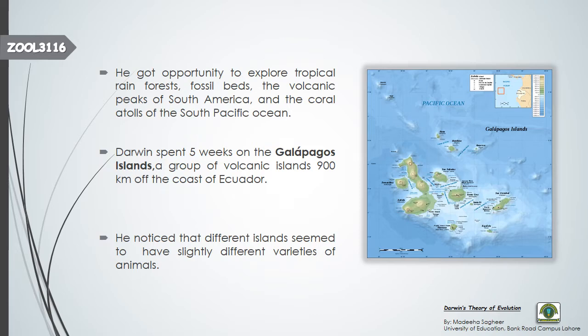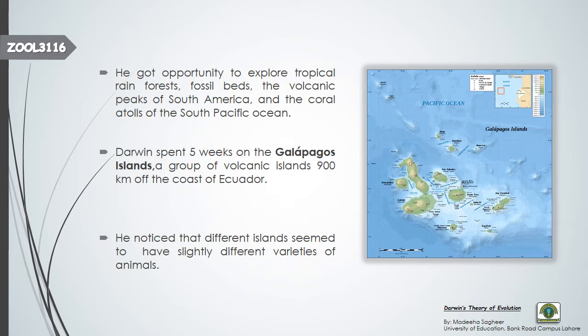What they do, cnidarians, they excrete calcium carbonate, and they build small rocks that are known as reefs. So coral atolls are actually coral reefs, ring shaped coral reefs. So he explored that, he got the opportunity to explore them all. But what was the most important part of his expedition?